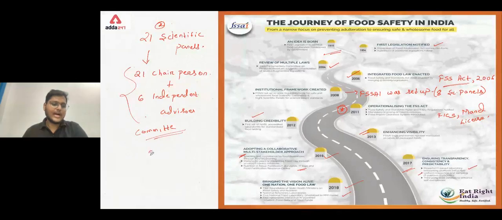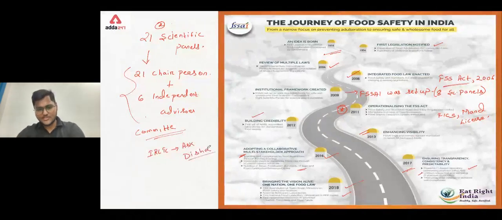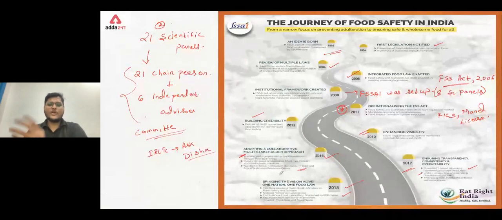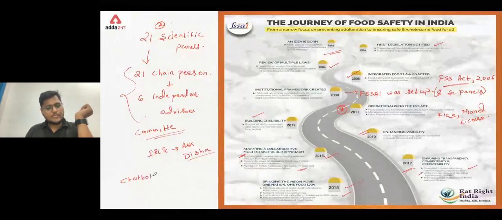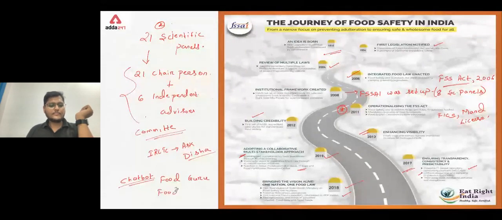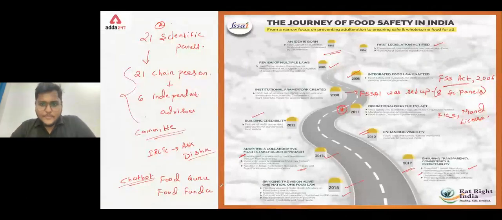If, for example, you go to the IRCTC website, you can see there is an AI known as Ask, or a chat, not exactly an AI, it is a chat bot. Okay, Ask Disha. Disha is literally direction in English. So similarly, in case of food safety, FSSAI, we have a chat bot. The names of these chatbots are Food Guru and Food Funda. Clear?